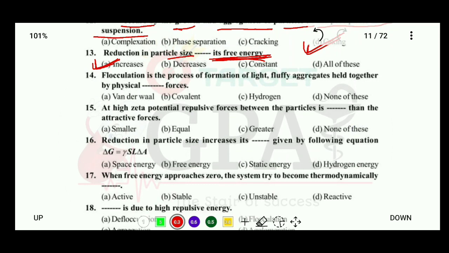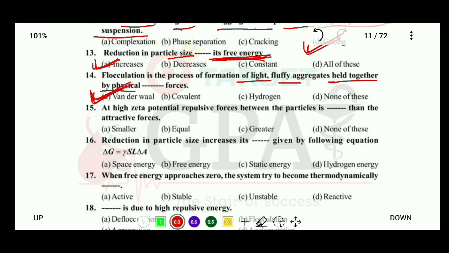Question number 14, flocculation is the process of formation of light fluffy aggregates held together by physical, which type of forces? Your options are van der Waals forces, covalent, hydrogen, and none of these. So the force through which flocculation forms light fluffy aggregates held together by physical forces is van der Waals force.